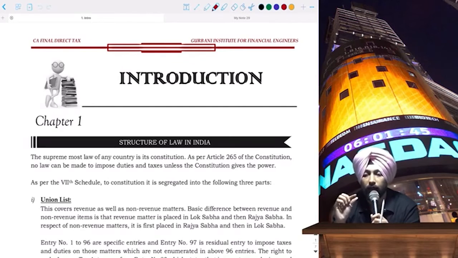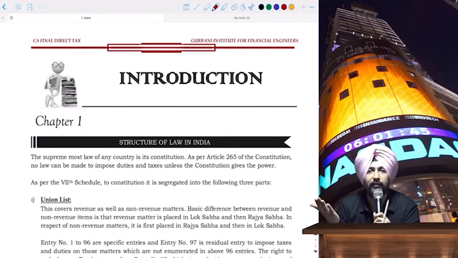Okay, so first there will be a draft of the Finance Act, which will be presented to the industry experts. Based on that, then they will prepare the finance bill, which will be presented in the budget. Okay, and then after that, this finance bill will pass through the Lok Sabha and Rajya Sabha, that is the lower house of parliament and the upper house of parliament, and then finally the bill will become the act.